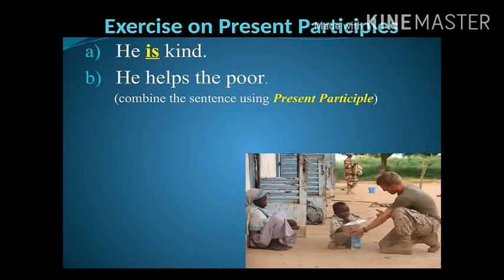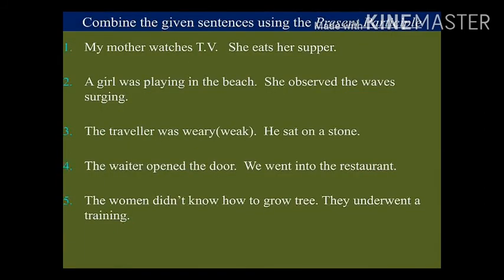Now we move on to a little bit of practice. Here we have given 5 pairs of sentences. For each pair we have to convert the first one into a participle phrase using the present participle. The first one, my mother watches TV. She eats her supper. Here watches changes into its ing form.